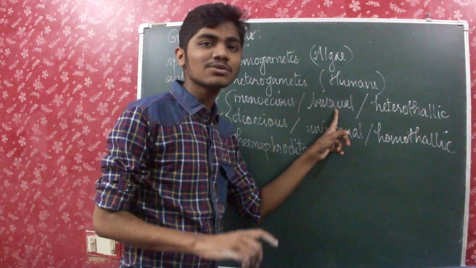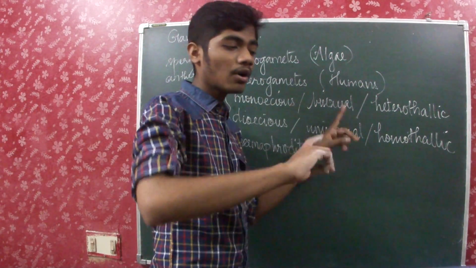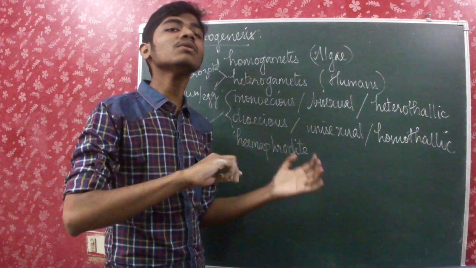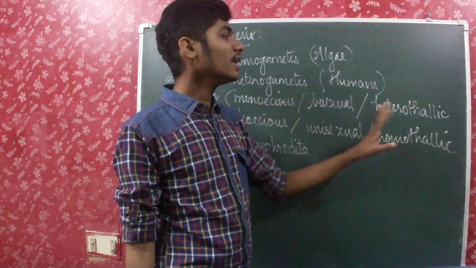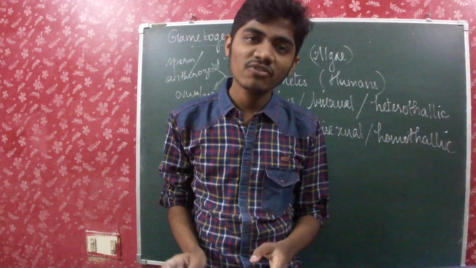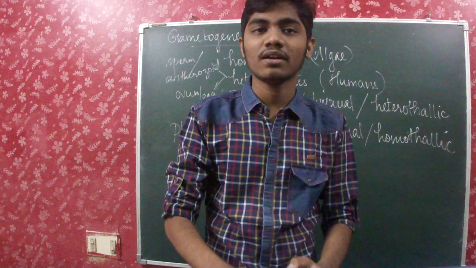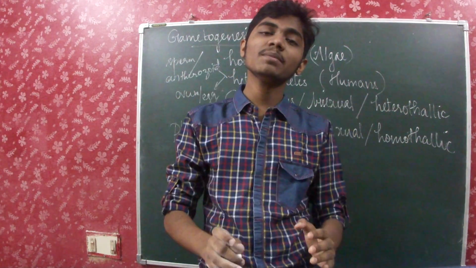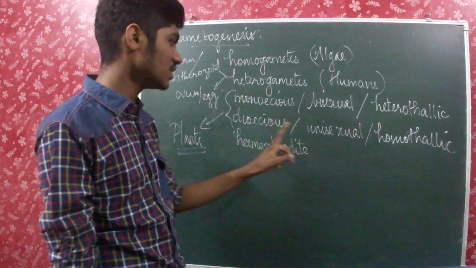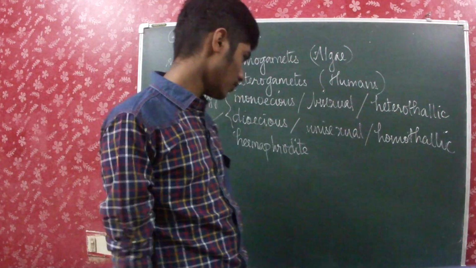It's bisexual, that is, the male and female gametes are in two different plants, heterothallic. Or if it's dioecious, the male and the female flowers will be borne on the same plant, because the male and female gametes are produced on the same plant. Such a thing is known as dioecious, unisexual, homothallic.